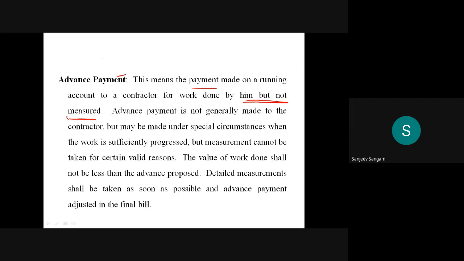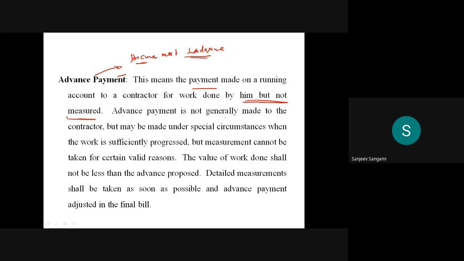Why will advance payment be made? Because for some projects he has to procure most of the materials in advance. For that, normally this payment will be made.